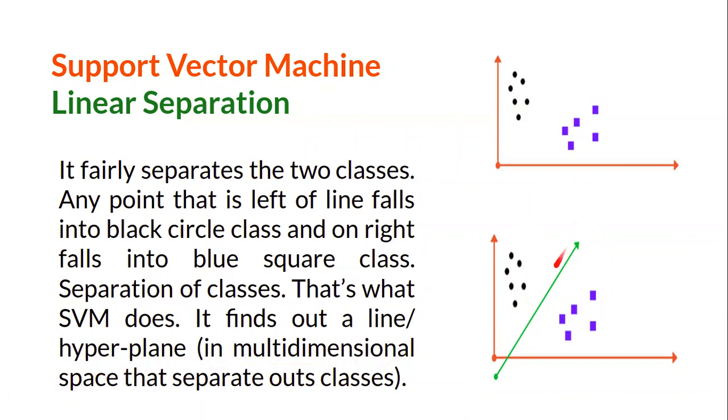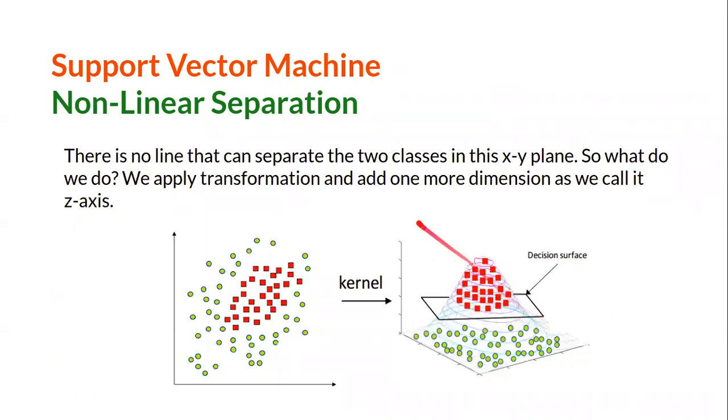When the points can be separated linearly, this is known as linear separation in a support vector machine. But really it is not always possible that points are linearly separable, because sometimes they overlap. When we have non-linear separation like this one, we have a trick known as the kernel trick.